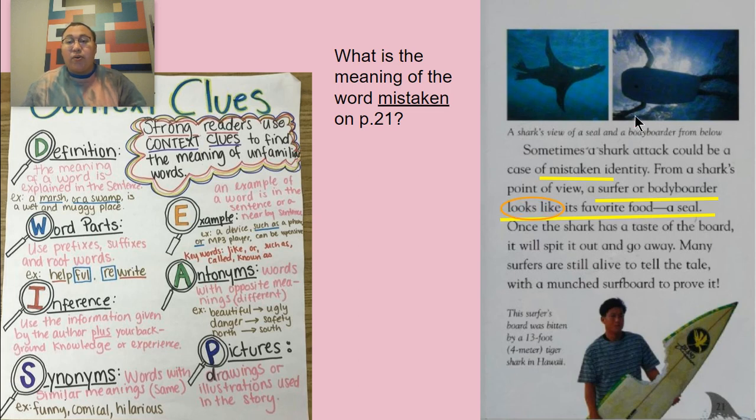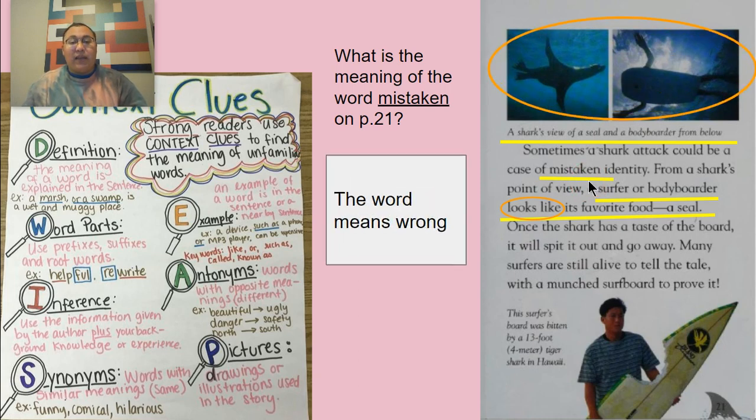And then I also can see that keywords there looks like, and then the picture helps me know that this is an example of mistaken identity. So the word must mean wrong. So it's a case of wrong identity. So they might think that the surfer is a seal, but they're wrong, right? They mistook it for those things because they look the same, right?